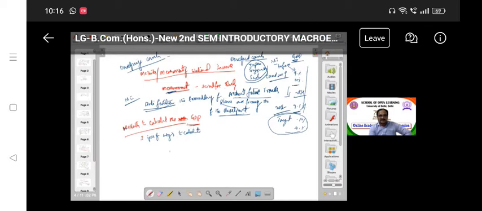One is as a flow of goods and services. Dear students, note it down somewhere, in your pen or whatever devices you are using. The second method to calculate the GDP is as a flow of income.